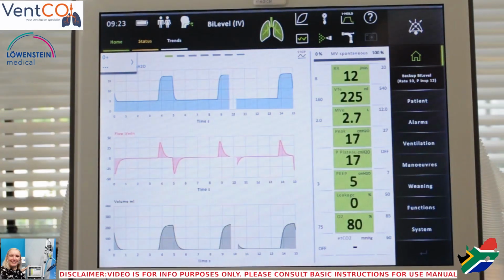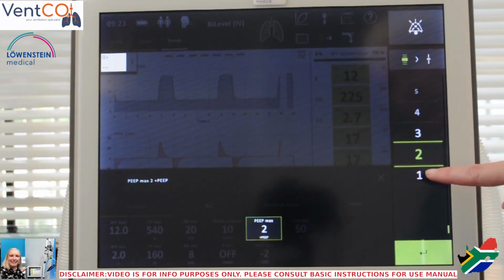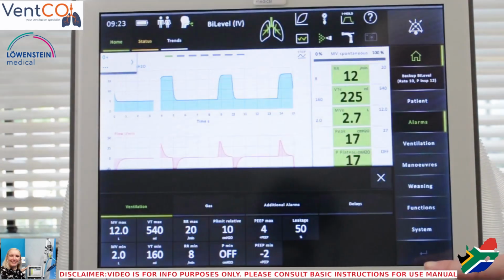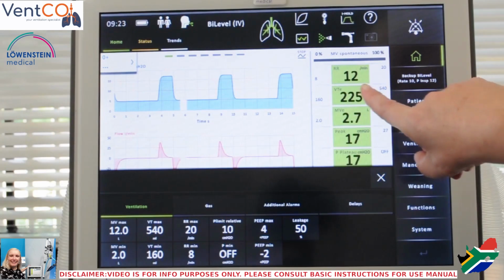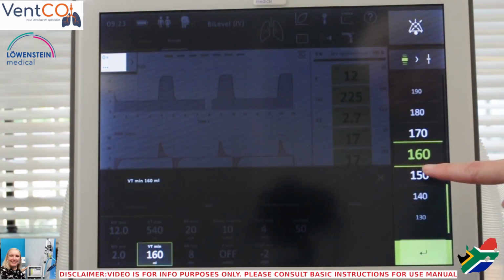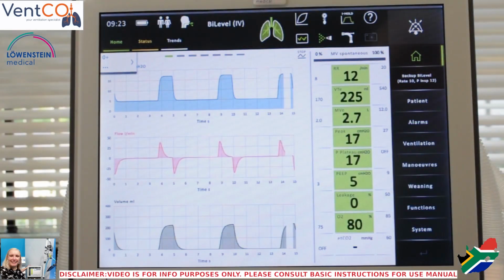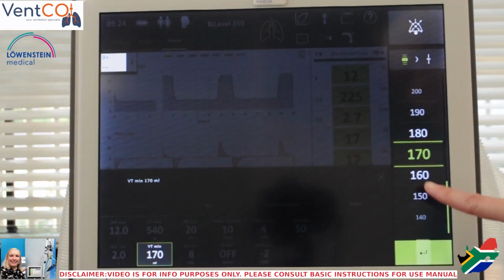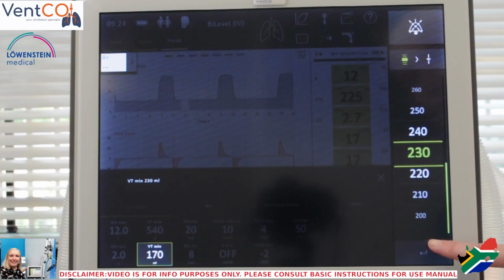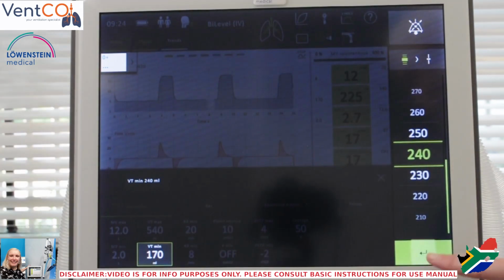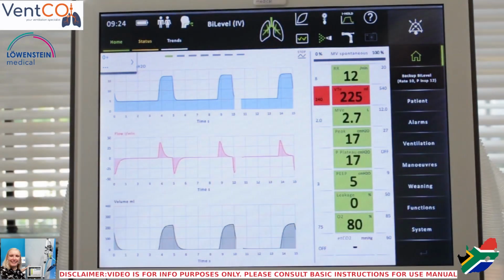You can also adjust the alarms with the most commonly recorded values by clicking on the left or the right hand side of these values and scrolling, adjusting and confirming. If the values displayed are all in green, it means that the values are within the alarm limits set for the patient. If they are in yellow, it means they're very close to the alarm limits, and if they are in red, they are outside the alarm limits.